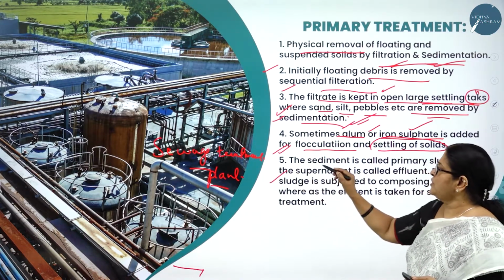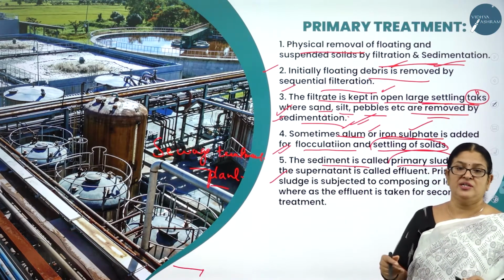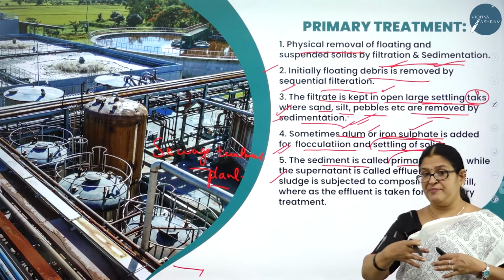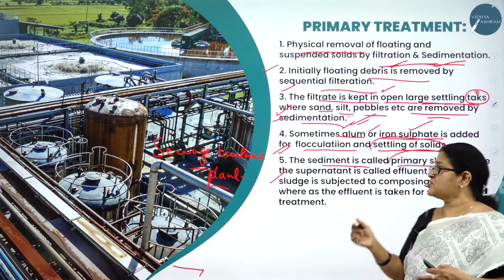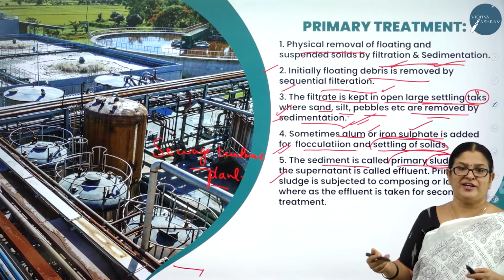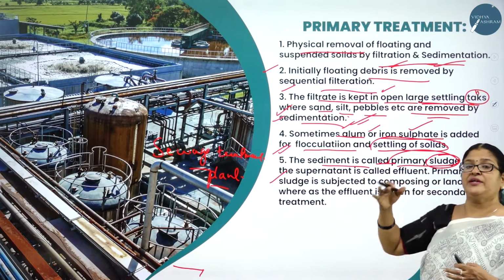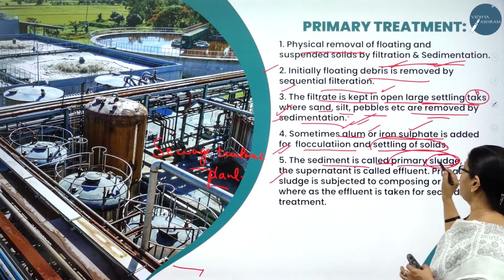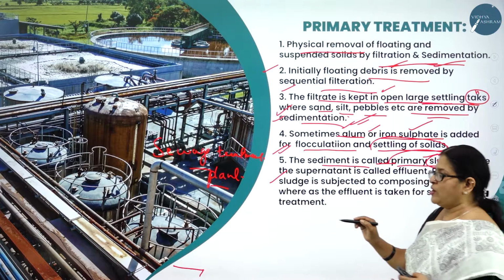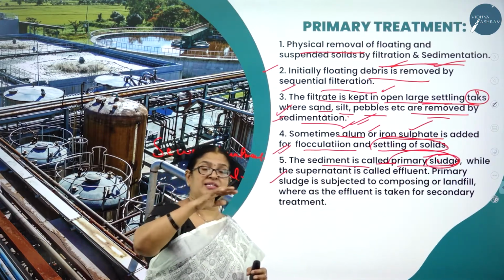Next step is what? The sediment is now called primary sludge. You can call it a semi-solid liquid, and that is called sludge. Like when we mix cow dung with water, it is called a sludge. So whatever sediment is left is called primary sludge, while the supernatant, what do you mean by supernatant? The liquid part that settles above.